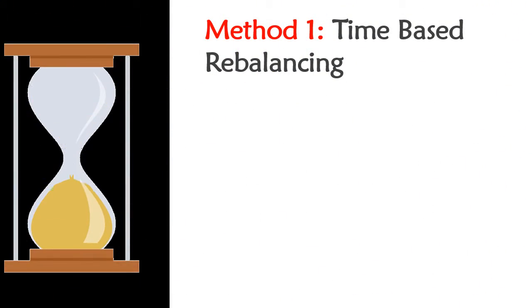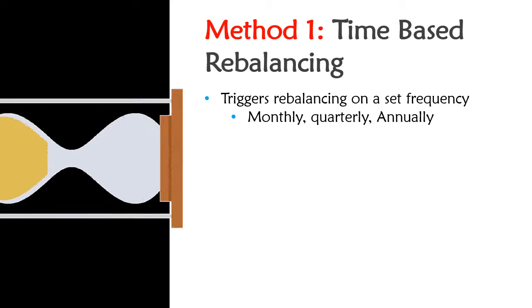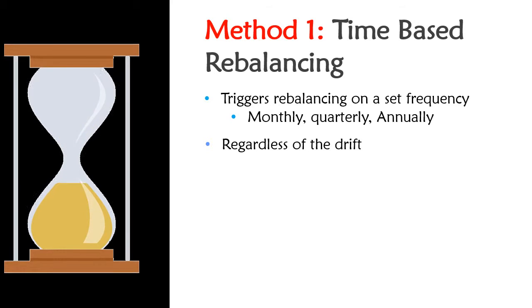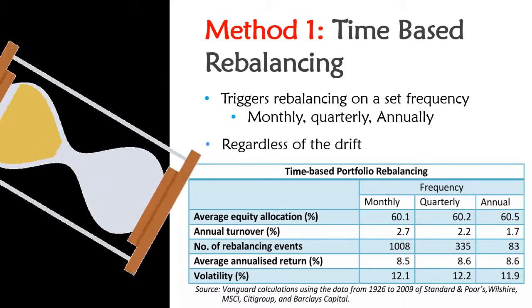The periodic rebalancing method triggers the rebalancing event based on a set time schedule, such as monthly, quarterly, or annually, regardless of how much or how little the portfolio's asset allocation has drifted from its target asset allocation.